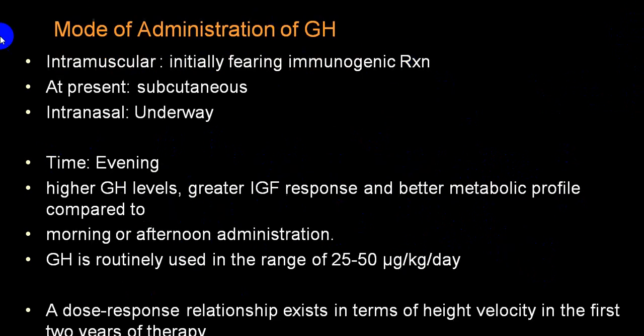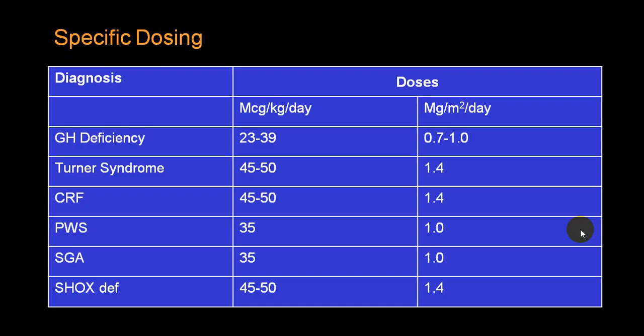The mode of administration is mainly by intramuscular injection or by nasal spray. These are the two common modes of giving growth hormone. Intramuscular is in injection form, or you can even give it subcutaneously, and intranasal is usually in the form of a spray. Best is to give it in the evening, and the dose depends upon the purpose you are using it for. Roughly it is given in the range of 20 to 50 microgram per kilogram per day. That is the way you can give growth hormone.